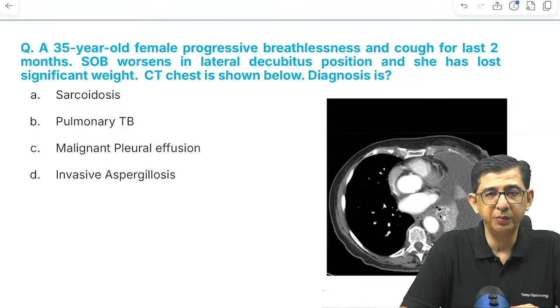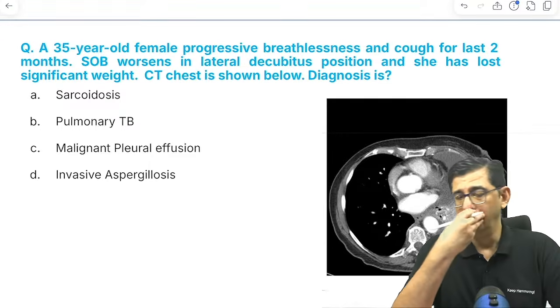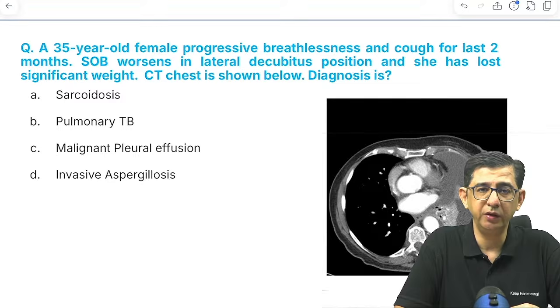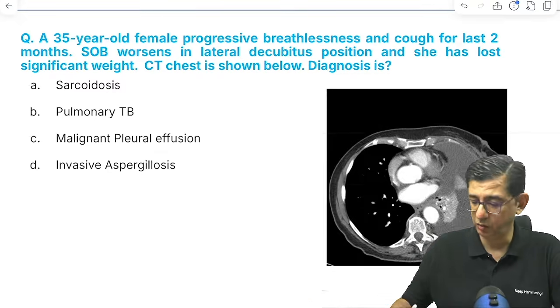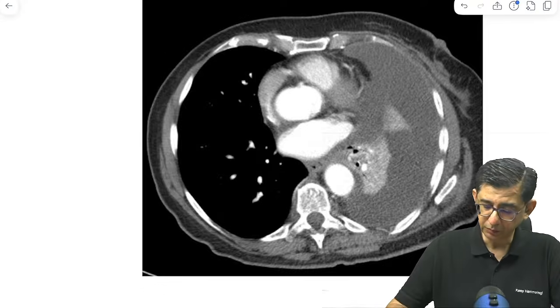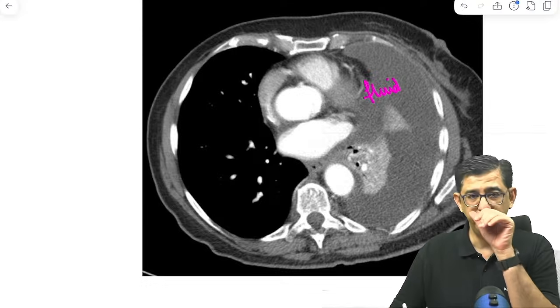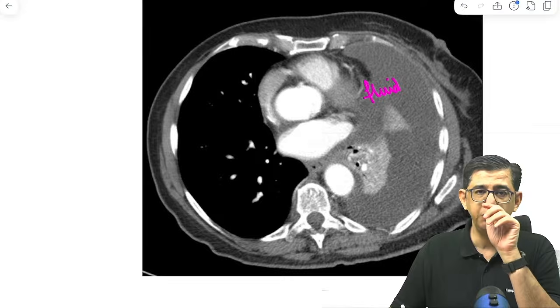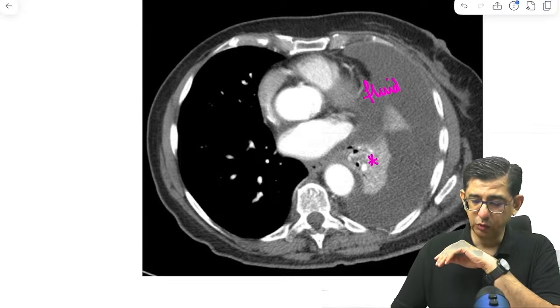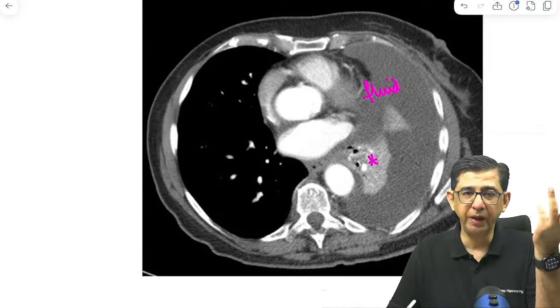Next is a female. She presents with progressive breathlessness and cough for a couple of months, and the shortness of breath worsens on changing position. You can see here there is fluid present. One, we can see evidence of pleural effusion. One lung is black as it should be, plus fluid is visible, and a lung mass is also visible. So there is a lung mass and there is fluid, so that would be a malignant pleural effusion.